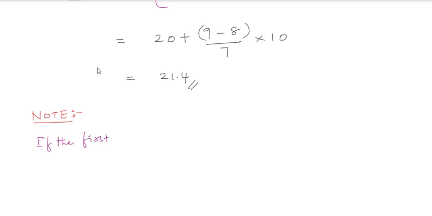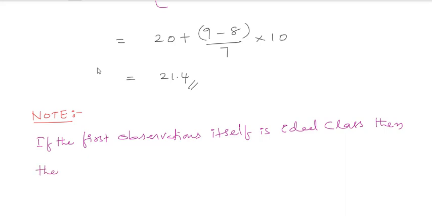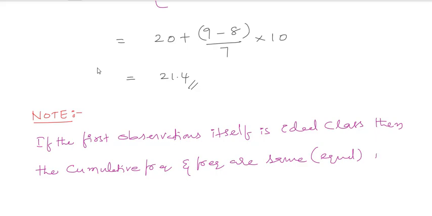If the first observation or class interval itself is the median class, then the cumulative frequency and frequency are the same or equal, that is m is equivalent to f. That point you have to keep in your mind.